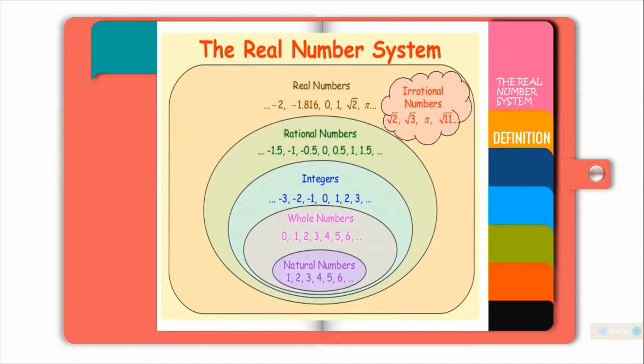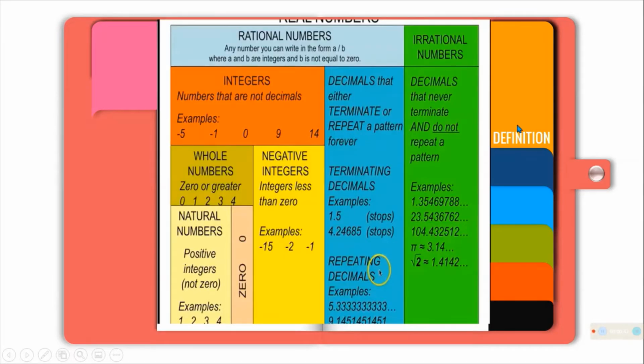So, we have two kinds of real number system. We have rational and irrational numbers. So, under ng rational, we have integers, whole numbers, and natural numbers. Sa irrational naman, isa lang yan, pero special yung mga numbers na natin. Then, we proceed to definition.